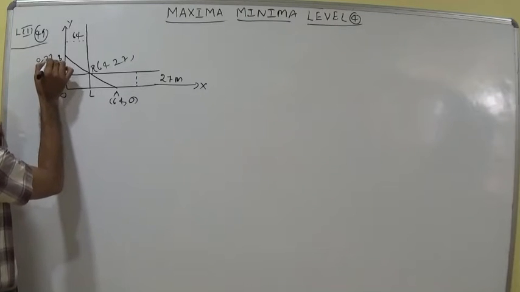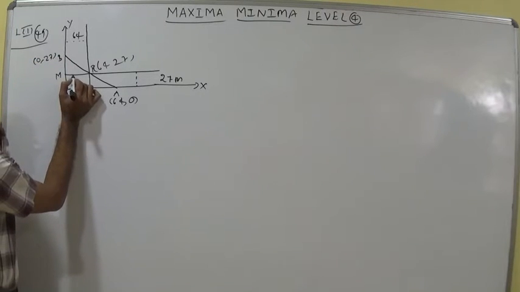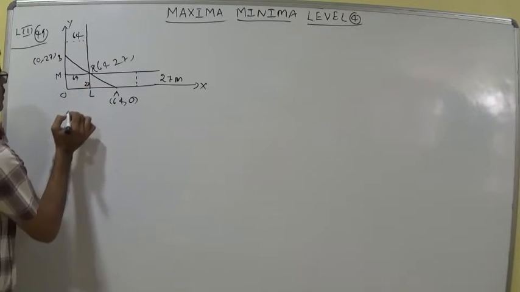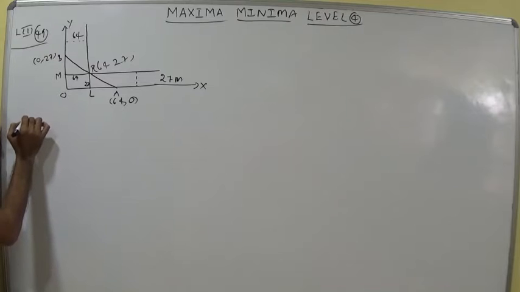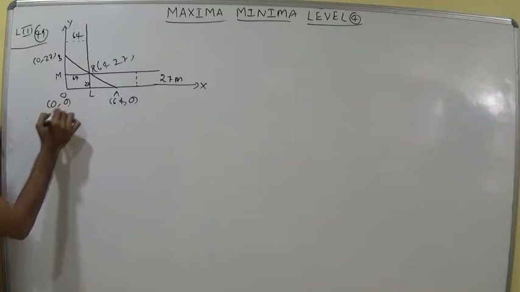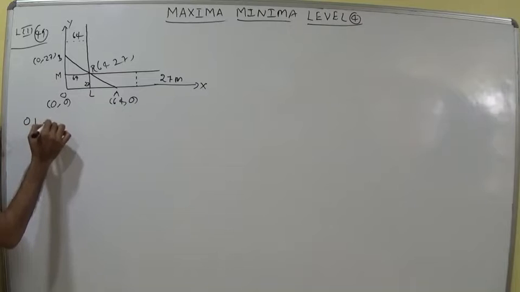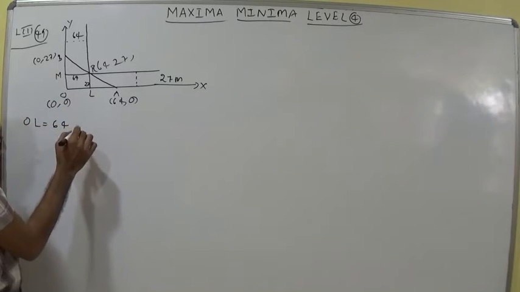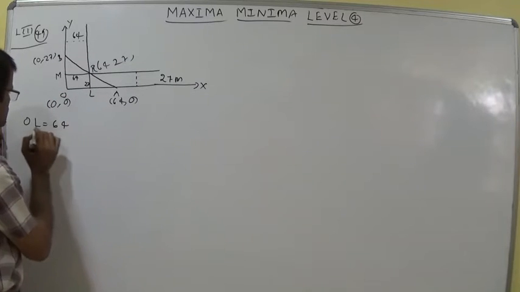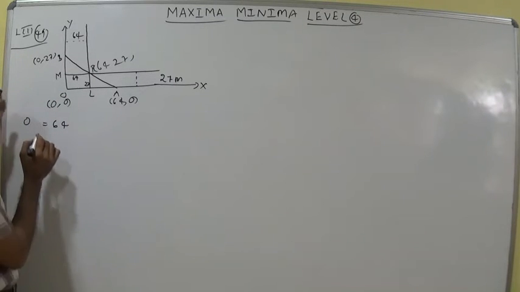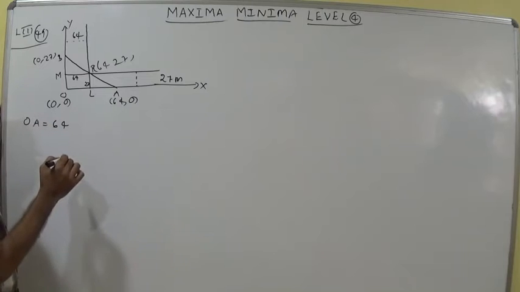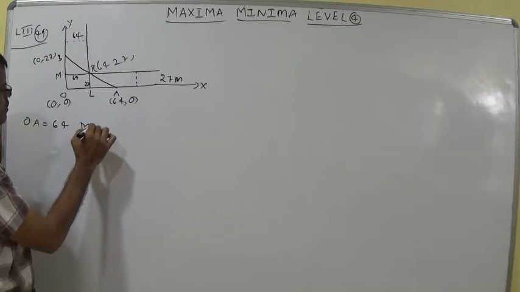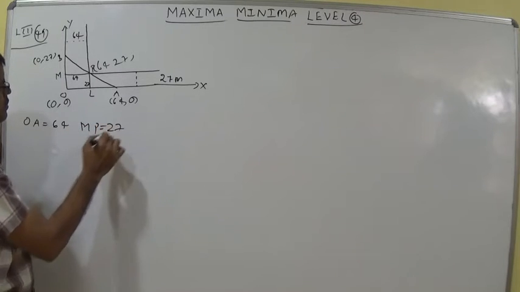Let O be the origin (0, 0), OL is equal to the distance 64, and MP is equal to 27.